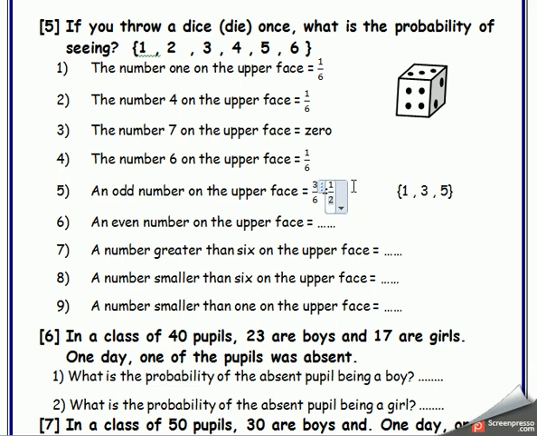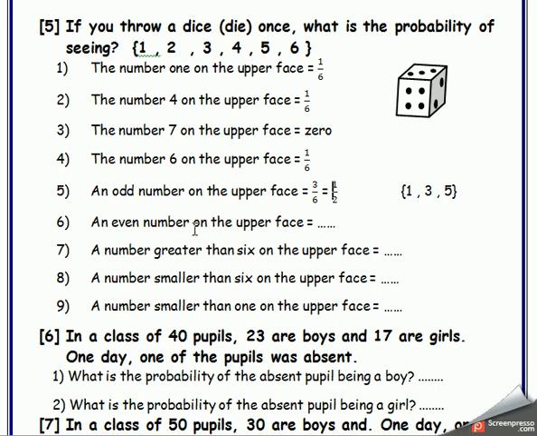So the final answer equals half. Why do we write the number in the simplest form? This is an important step. You should do it and write it in the simplest form.